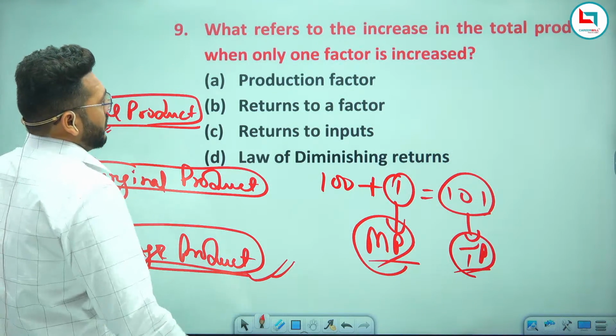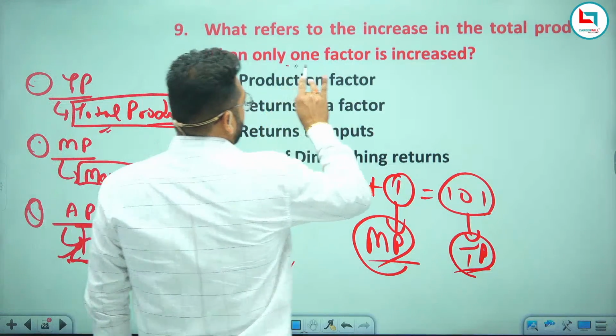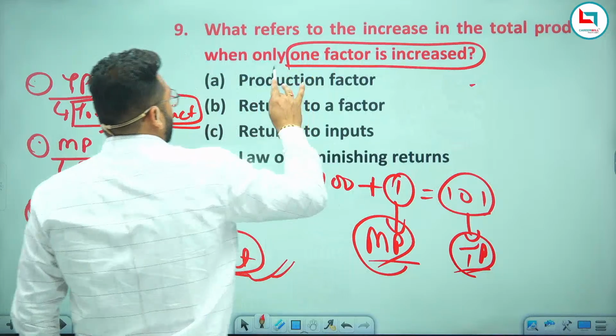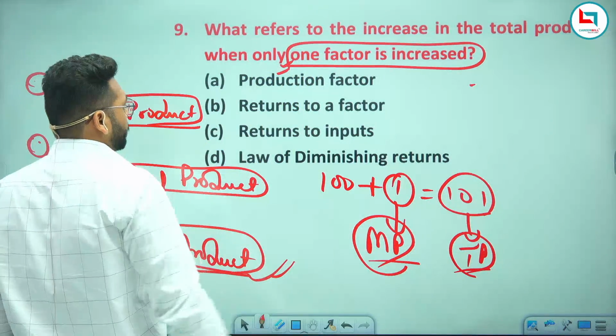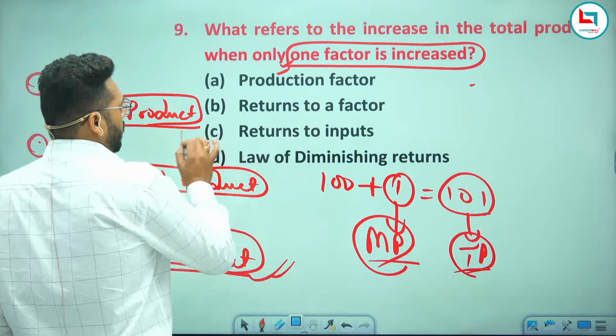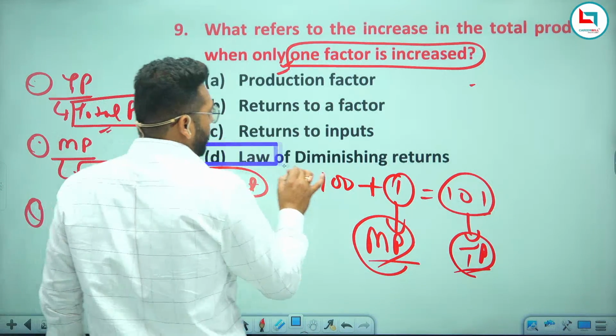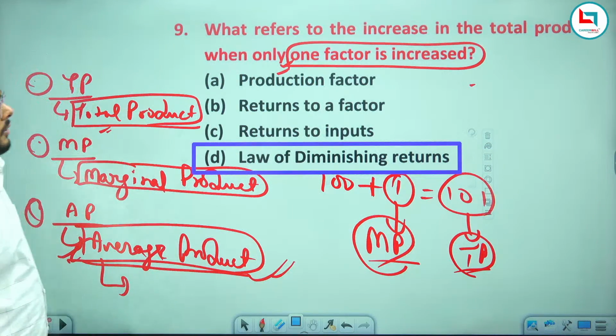So the question is asking what refers to the increase in the TP when only one factor is increased. You are increasing only one factor. So this is what is called the law of diminishing returns. If you increase the TP when only one factor is increased, you are getting the law of diminishing returns. This is what the law of diminishing return.